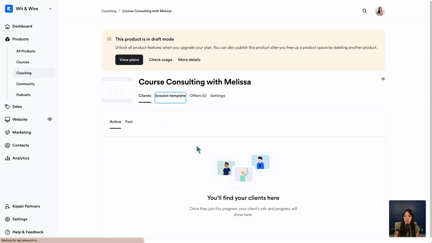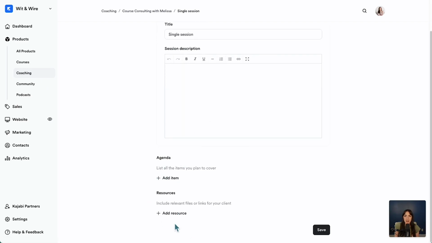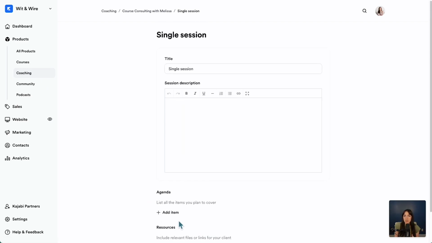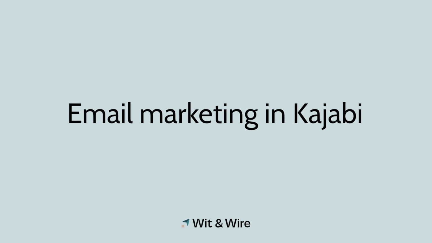And what you can do is create a session template, which has a title, a brief agenda, and even additional resources. And so anytime somebody purchases this single call, this would be kind of the template for that call. And you would be able to manage the individual buyers in Kajabi. So I think it's great that Kajabi allows for these different types of products, not only digital products like courses, but also the opportunity to include coaching products. Up next, let's talk about email marketing in Kajabi.